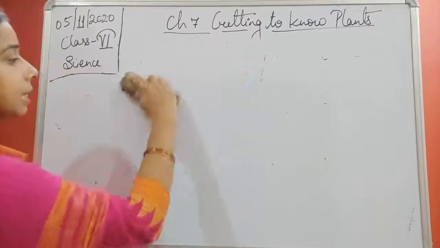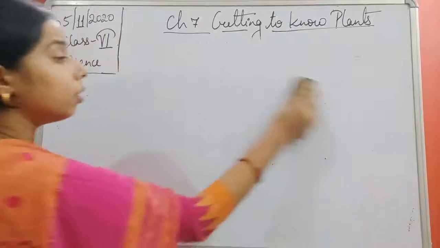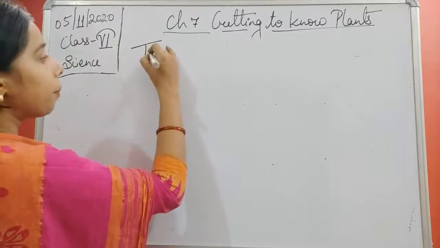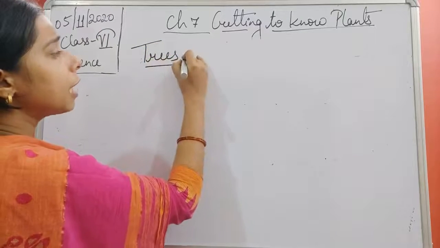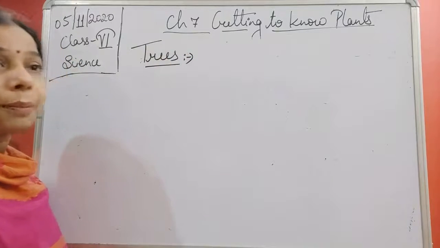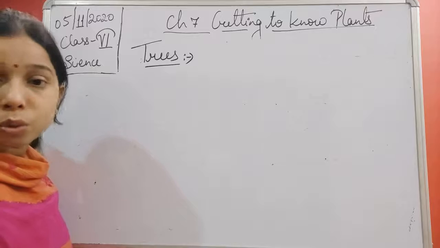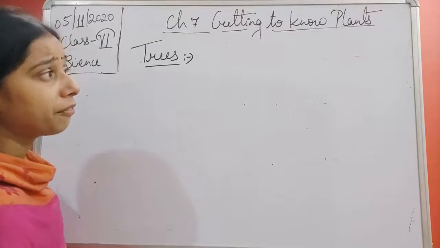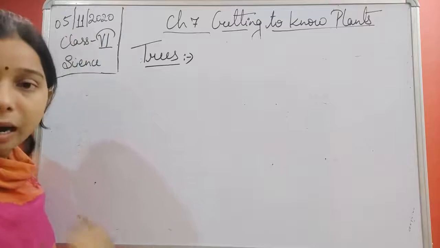We have studied till now about the herbs and then shrubs. Now it is time to understand the different properties of the trees. Students, we have seen a lot of trees around us, so most probably the properties can be understood very easily. Okay. So let us write each and every property, then we will try to understand it.